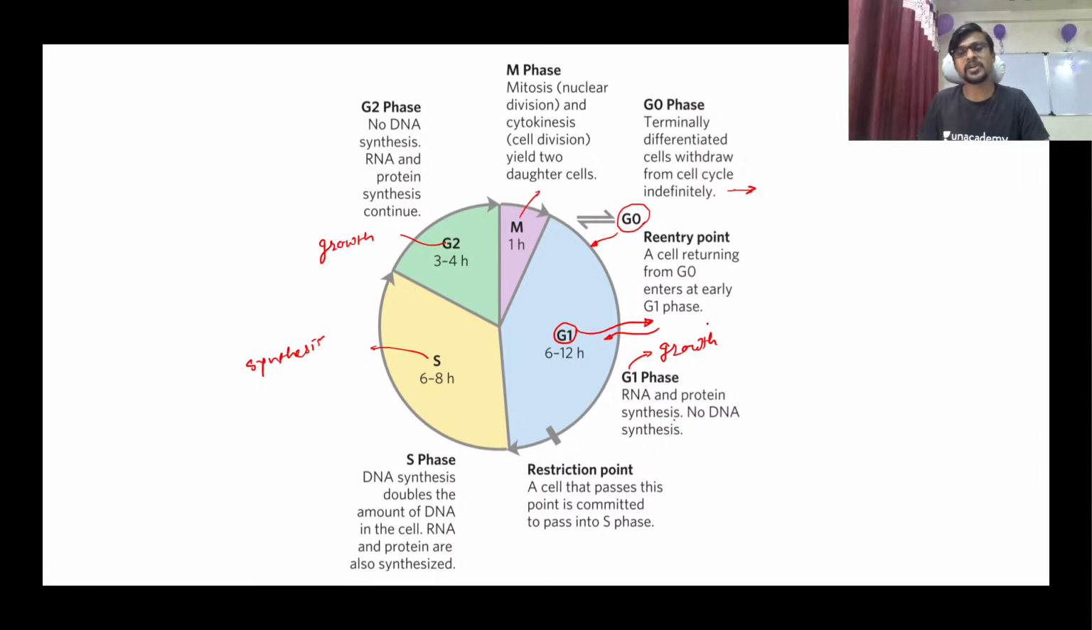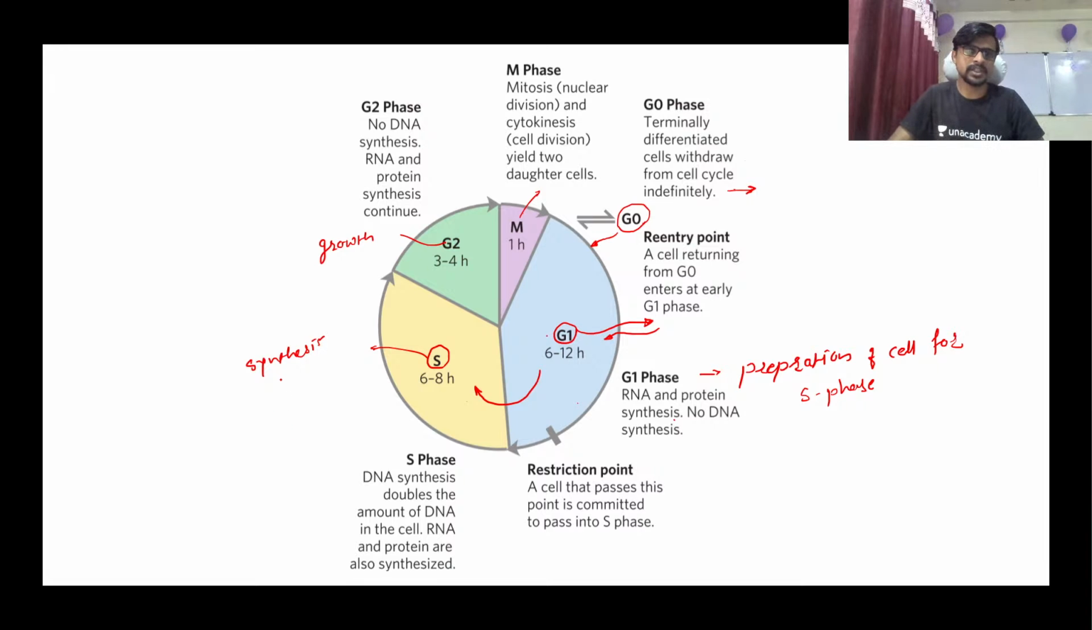If you understand the G1 phase well, here is your S phase after G1. After G1, the cell is going to enter the S phase. So G1 is nothing but the preparation of the cell for the S phase. And S is the phase where DNA is synthesized.